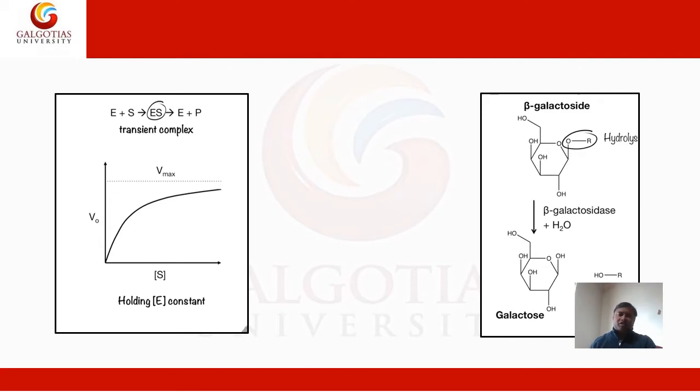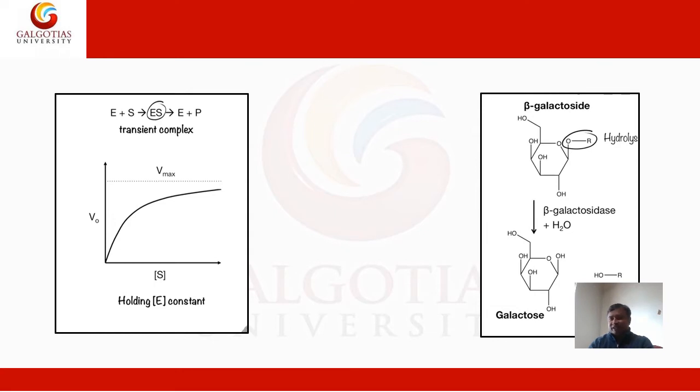So this is the reaction in which the enzyme is reacting with the substrate and forming the enzyme-substrate complex. And finally the enzyme-substrate complex breaks down into enzyme and product. The graph is showing the initial velocity V0 and the substrate concentration S. As time goes on, the velocity will increase, and after some time the velocity will be maximum. After that the velocity will not increase because the amount of substrate will be finished.